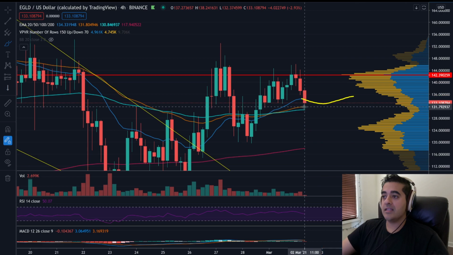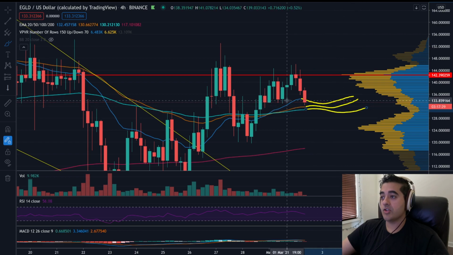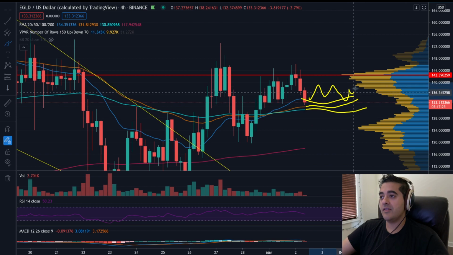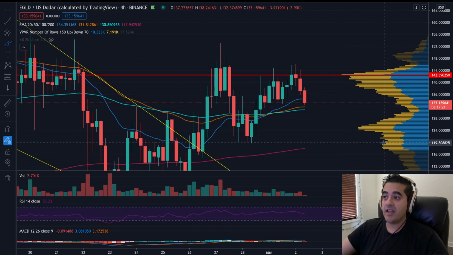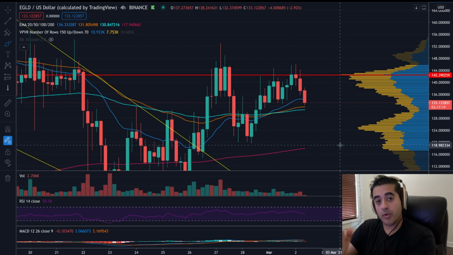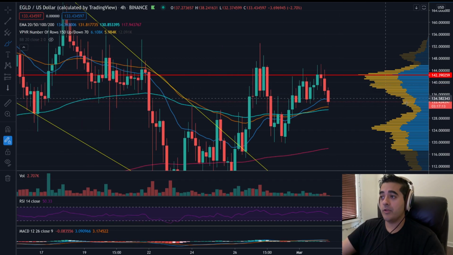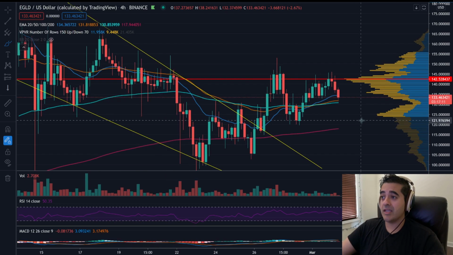And then you want to continue to see the orange one curve with it and the aqua one, which is the 100, stay below. So if you saw something like this and the price moved in this direction, even if it went sideways around 135 to 140, that's perfectly fine because that's maintaining that bullish cross, even if it takes a little time for that bullish cross to really take effect. So keep that in mind with EGLD. That's really the main thing I'm looking at right now.